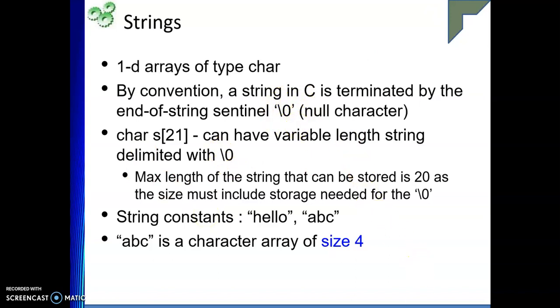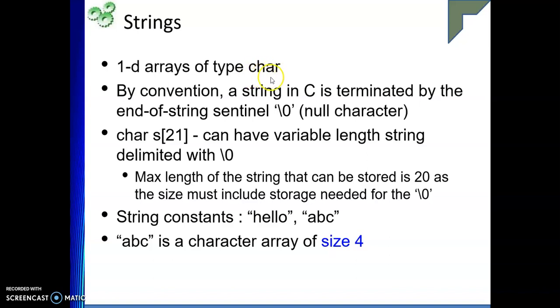So let us say again: a string is nothing but a collection of characters. It is a 1D array of type character. A string is always terminated by the null character, and when you declare it, the data type is character, followed by the name of the array, in the same convention as declaring an array.